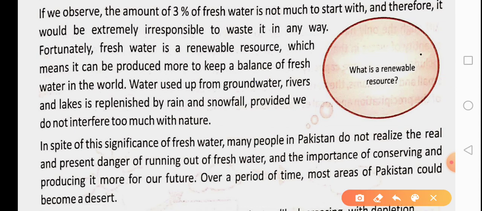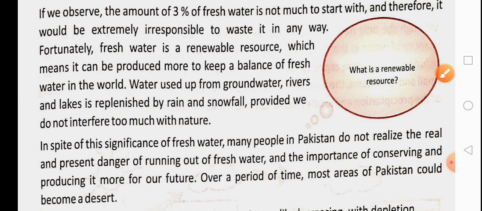What is a renewable source? It is a question written here. Renewable means a thing that can be used again and again. For example, sunlight. The energy that comes from the sun is renewable. We are not going to run out of this energy anytime. The sun comes out daily, and daily we have a plentiful amount of sun energy. Similarly, wind energy. Wind is not going to run out anytime soon. We can have wind energy and we can renew this energy. Renew means we can reuse it, we can remake it.